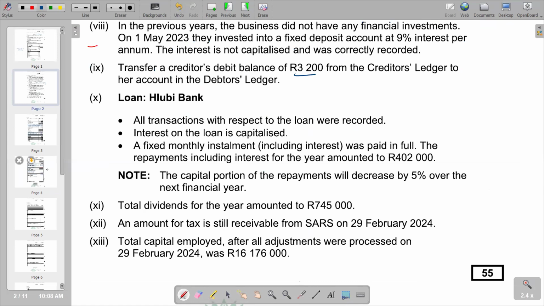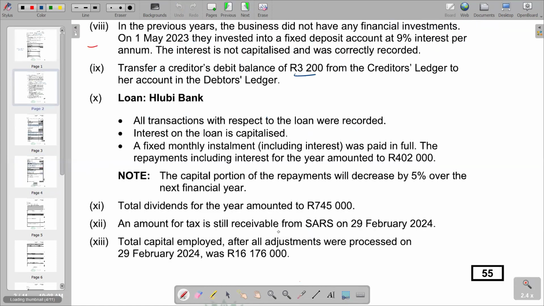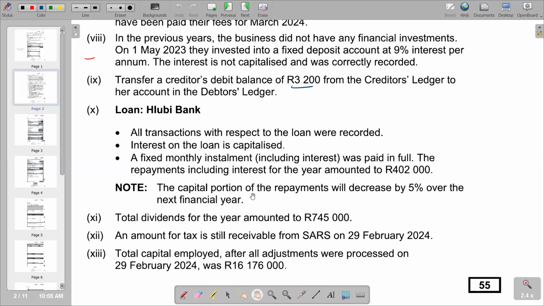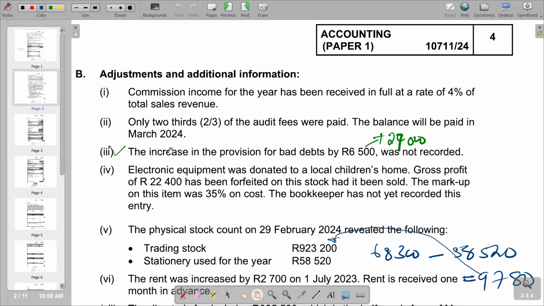And that transfer we are supposed to add here. Then we can also check for other adjustments, which we can start to look from the beginning. We can start with the figure for audit fees, which is number 2.